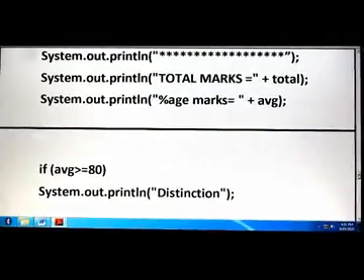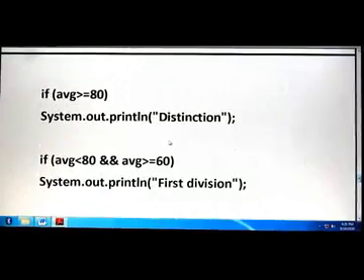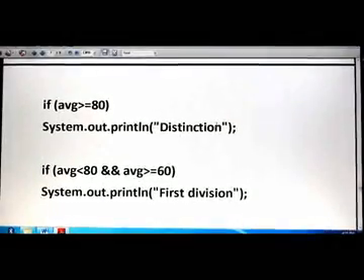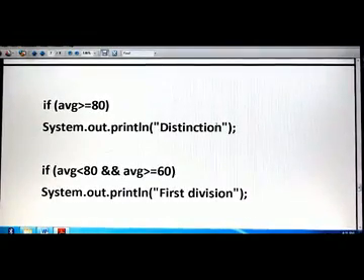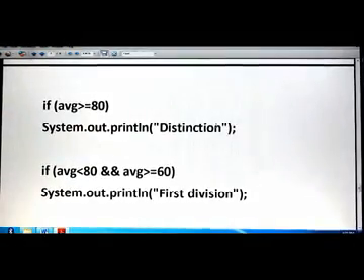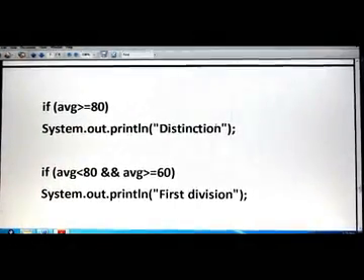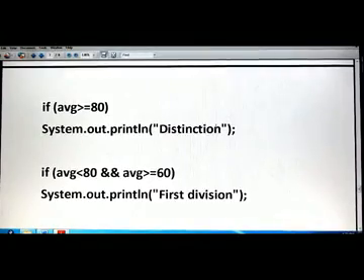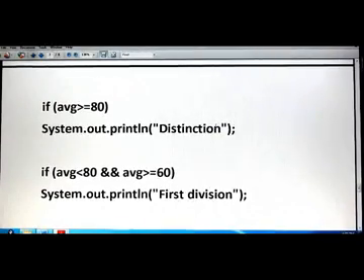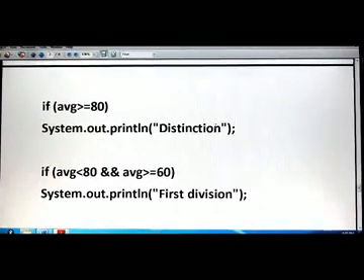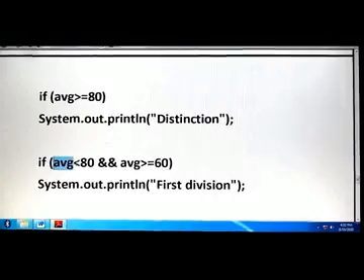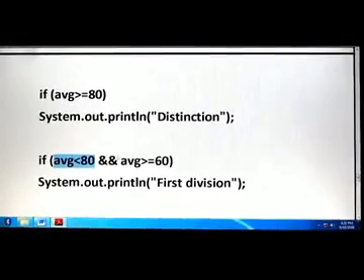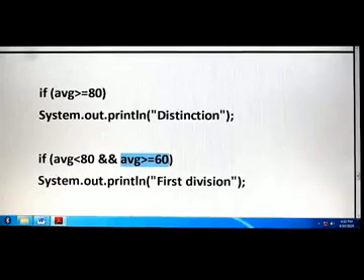So now our condition is to find the grade. If average is greater than 80, then System.out.println distinction. If the average marks lie between 60 to 80, then it is first division. Message is first division. Now you see the logical operator is again used because we have to check both conditions. Average must be less than 80 and it must be greater than or equal to 60.